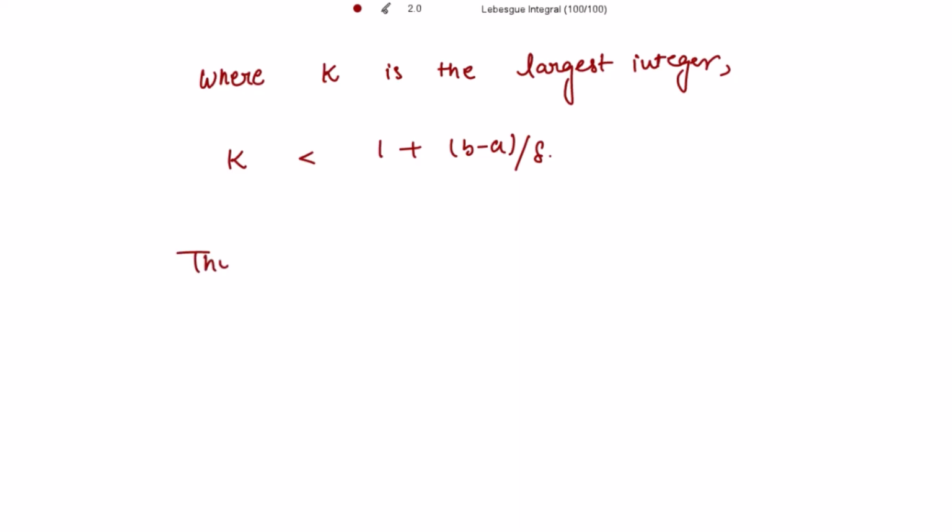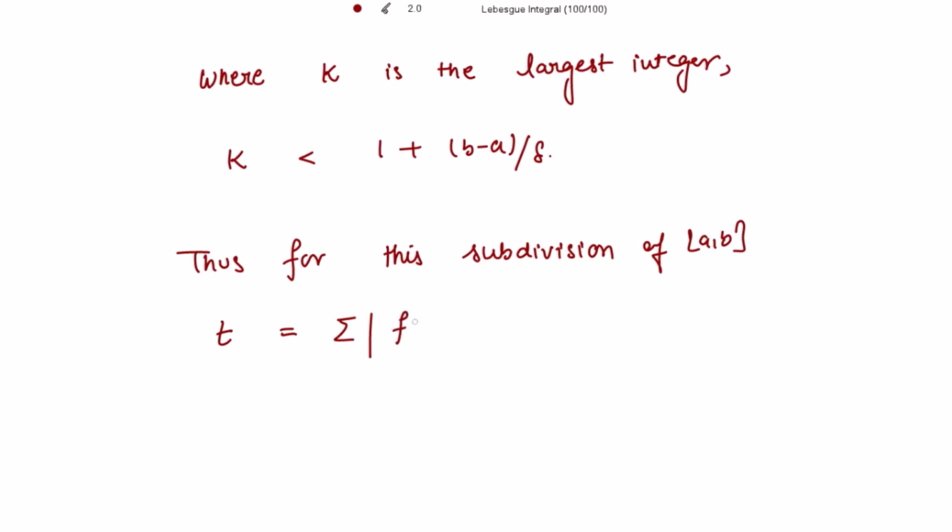So for this subdivision of the closed interval [a, b], we define small t, the total variation, to be equal to the summation of the modulus of f(xi) minus f(xi minus 1).